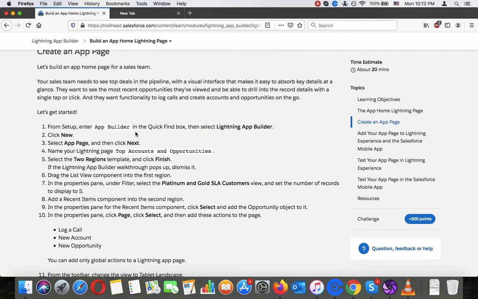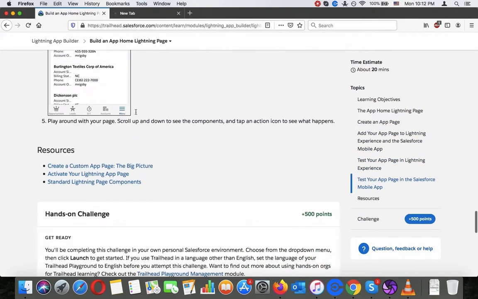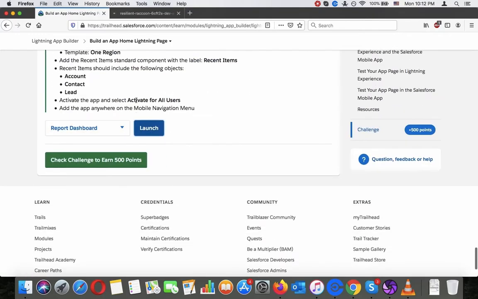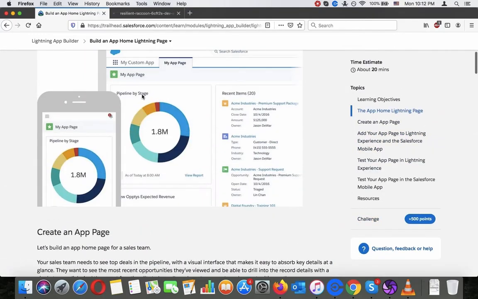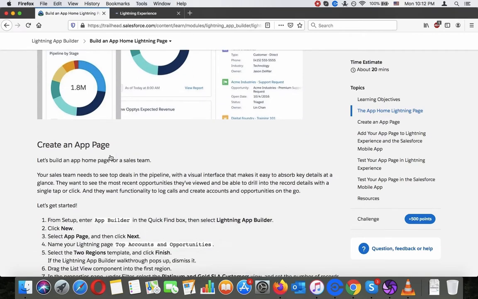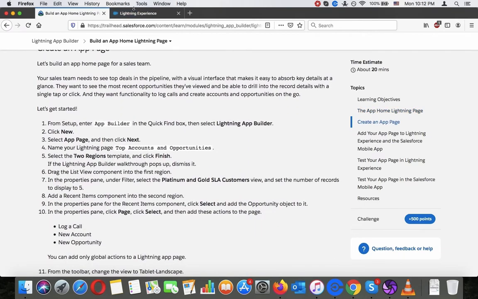So let's launch the sandbox here and go to the app builder.